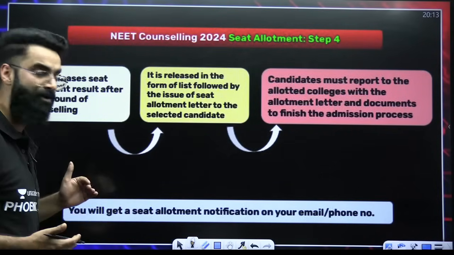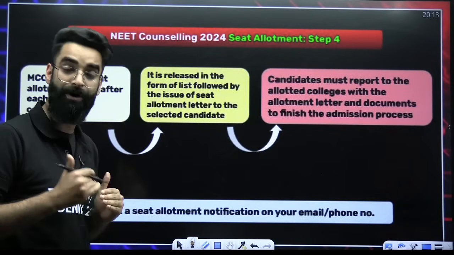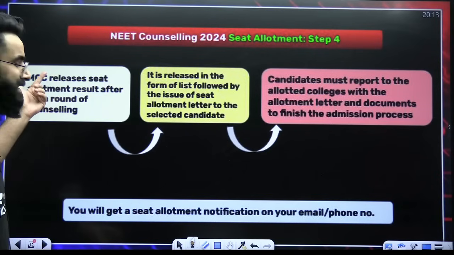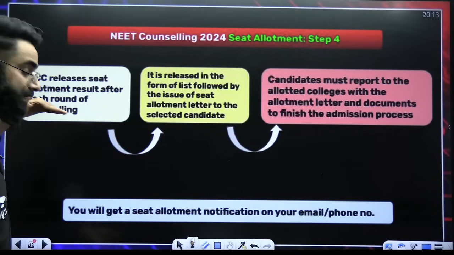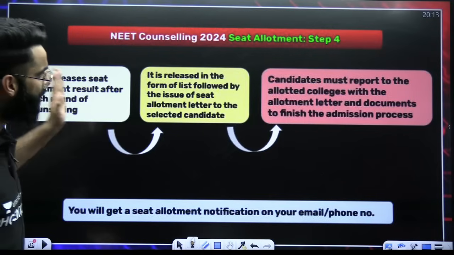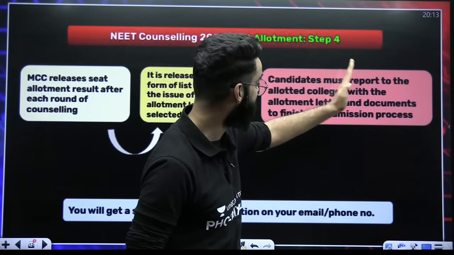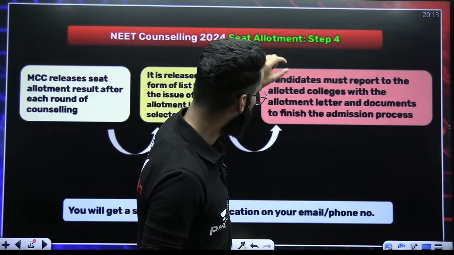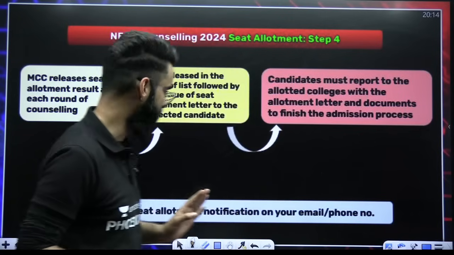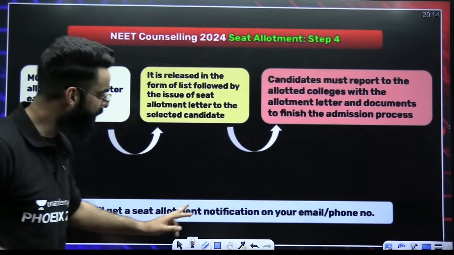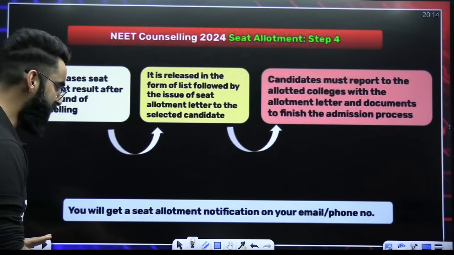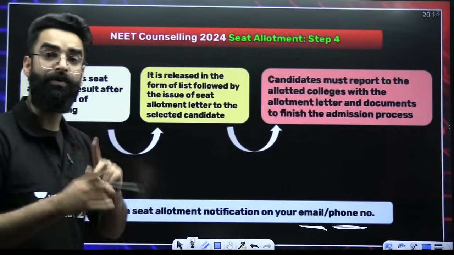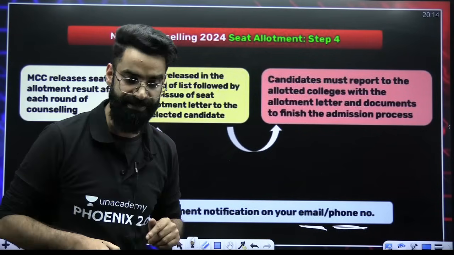So basically what exactly you're supposed to do, once you are done with everything, once you are done with the locking and stuff, once you give the preference of the college, then comes your MCC list, wherein you get to see the colleges which are allotted to you. Perfect. And my dear students, over here it's mentioned that candidates must report to the allotted college with the allotment letter and the documents to finish the admission process. Okay. You will get a seat allotment notification on your email or phone number. So make sure you would have given the proper email and the phone number, the same email and phone number which you would have given during filling the form of the NEET examination, right?